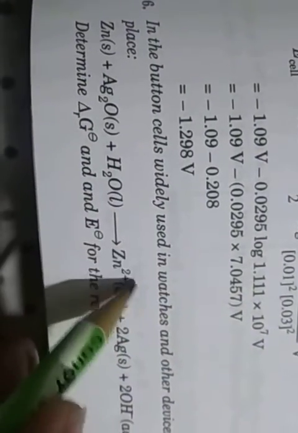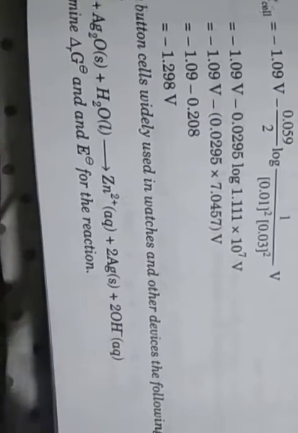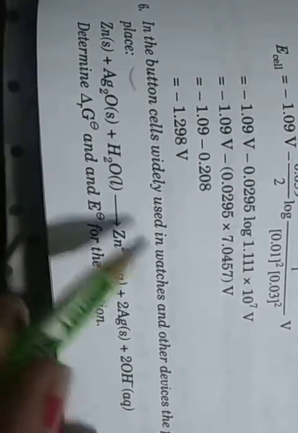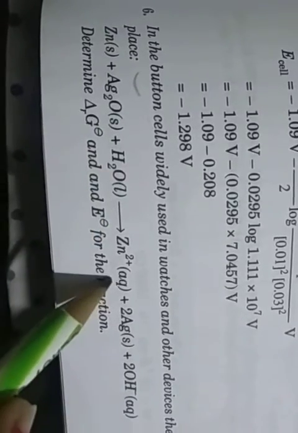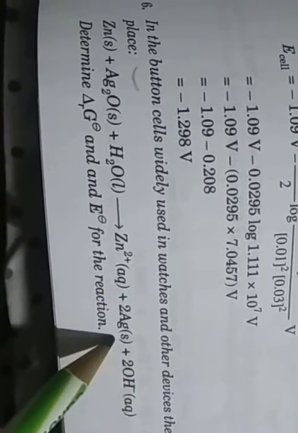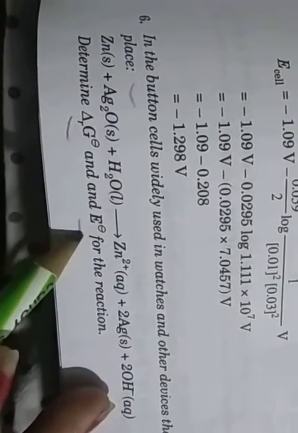Question number 6. In the button cells widely used in watches and other devices, the following reaction takes place. Button cells, that means here a nickel cadmium cell, widely used in watches. Zinc plus Ag2O plus H2O converts into zinc plus 2 Ag plus 2 OH minus. It gives energy, and we have to determine its cell potential.